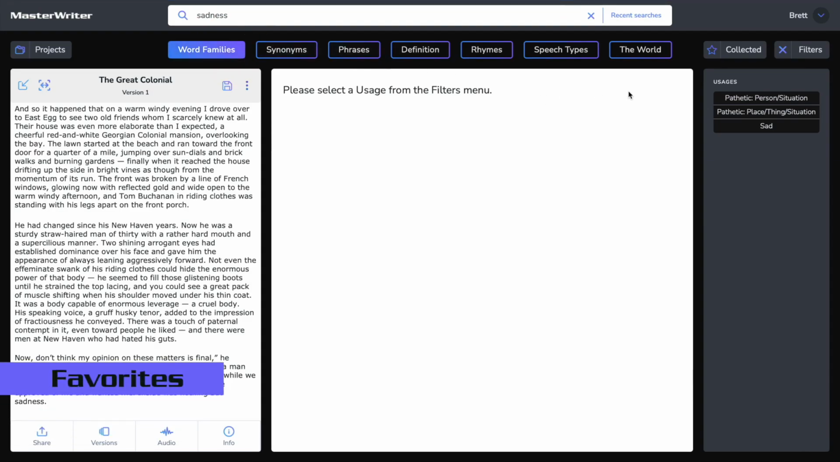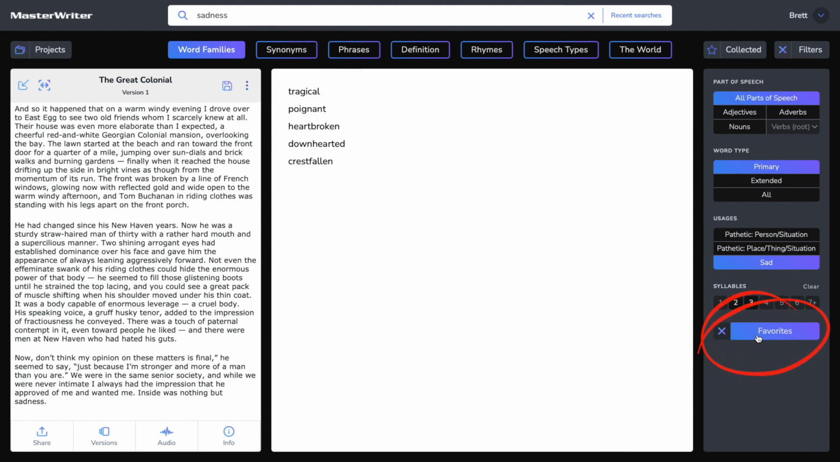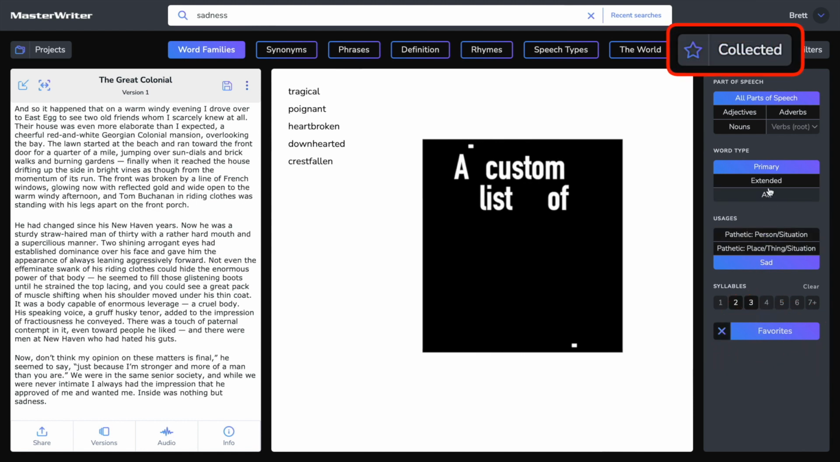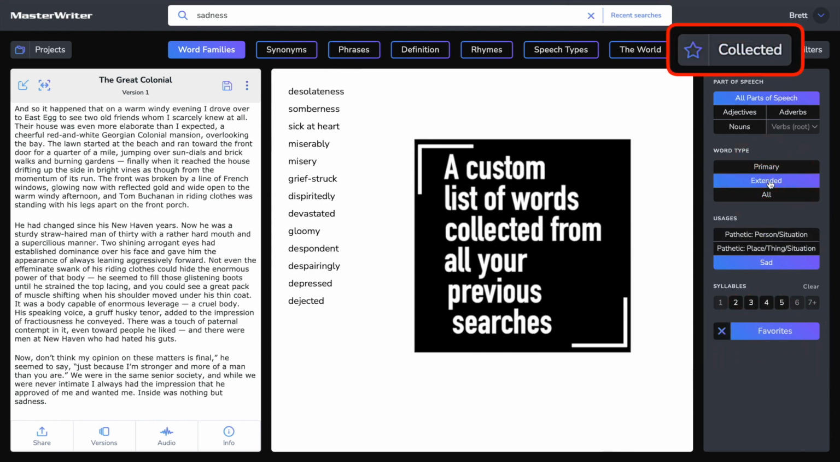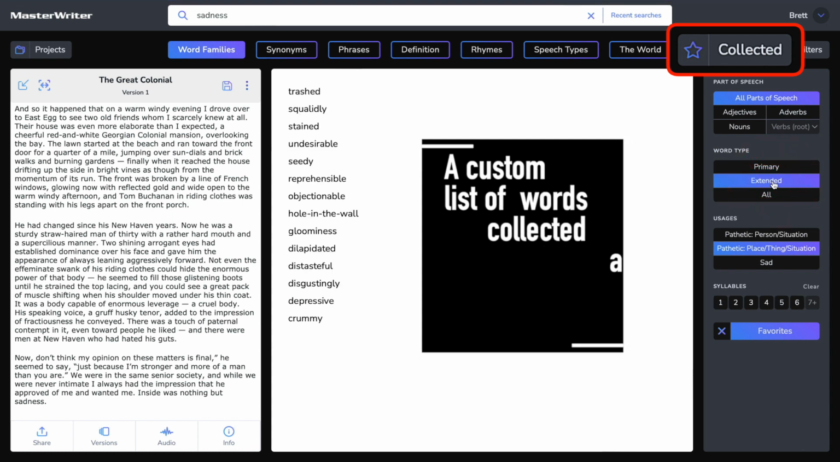Favorites is another valuable feature within MasterWriter. You will find it in the Filters menu. Favorites gives you the ability to review the words, phrases, rhymes, synonyms, figures of speech, and more that you found useful and collected in all of your previous searches. It's a great place to begin your searches and can be a real time saver.